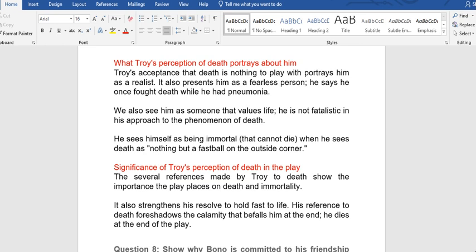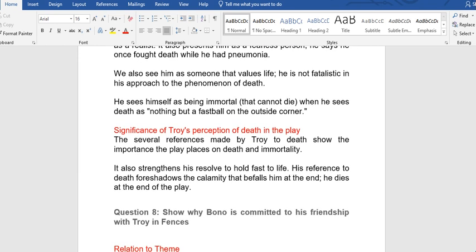He says he once fought death while he had pneumonia. We also see him as someone that values life. He is not fatalistic in his approach to the phenomenon of death. He sees himself as being immortal, that is, one that cannot die, when he sees death as nothing but a fastball on the outside corner, quote unquote.